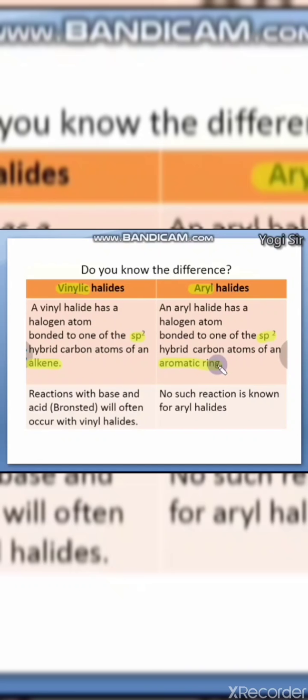They contain an aromatic benzene ring. So that is one of the differences. Second is reactivity. Vinyl halides react with base as well as Bronsted acid. They are reactive with acid as well as base, while in aromatic there is no such reaction, or you can say they are less reactive compared to vinylic halides. Vinylic halides are more reactive. That is the major difference.